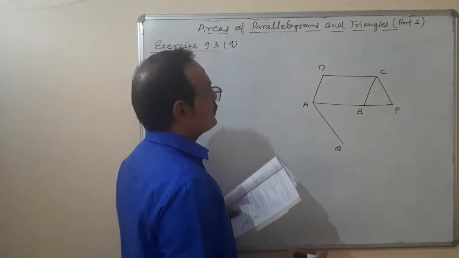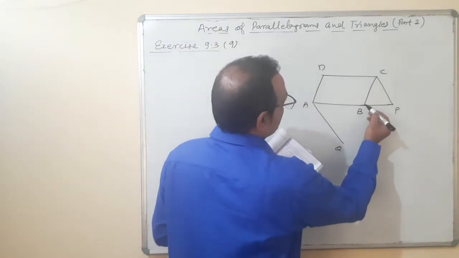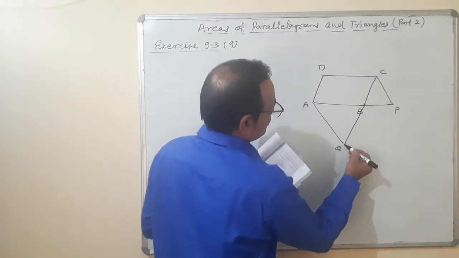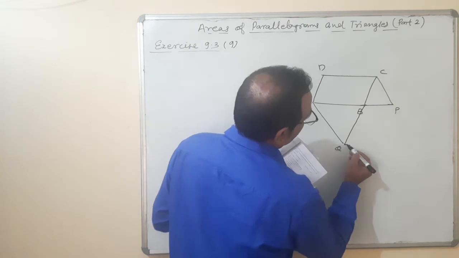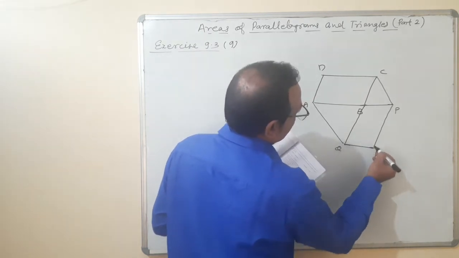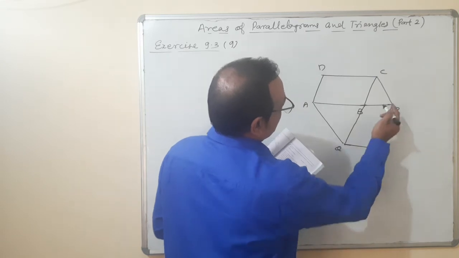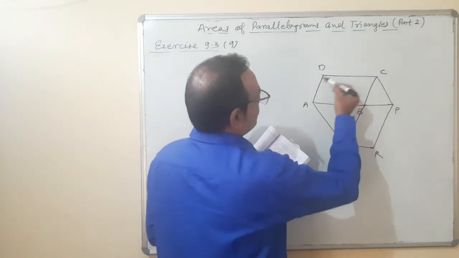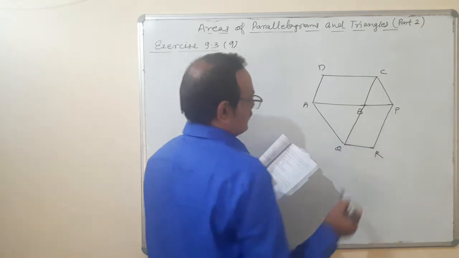This is PB, Q and R. It is completed. Okay. So one parallelogram is ABCD and the second is PBQR. It's completed.